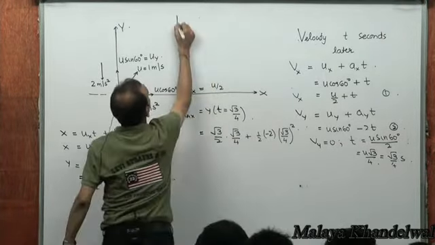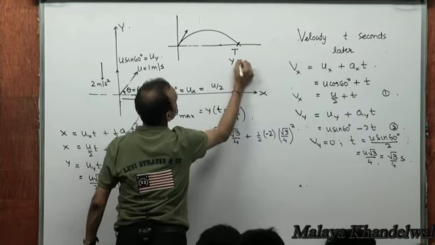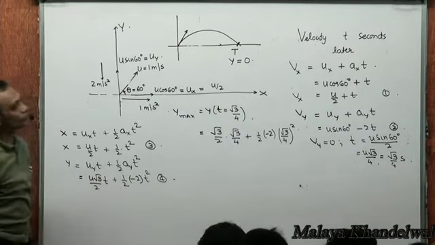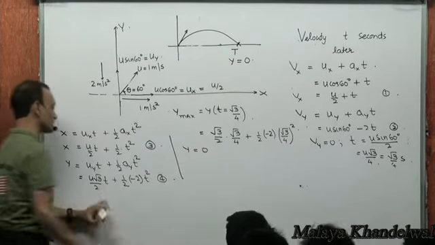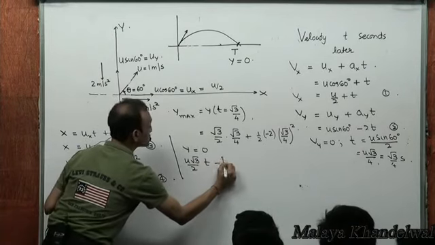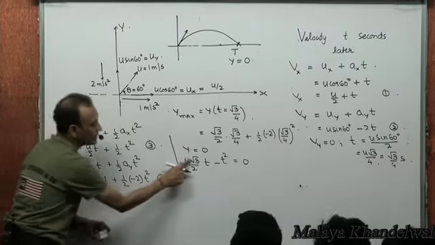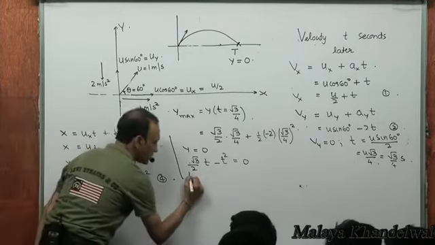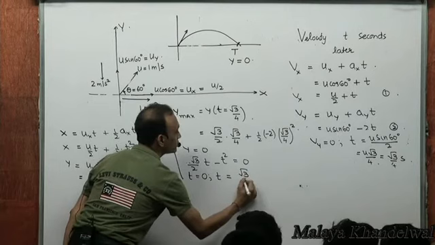That means the particle, when it was launched, takes up a trajectory, and at some instant of time, capital T, y will again become 0. Right? So if you plug in y equal to 0 and solve for t, you get u root 3 by 2 into t minus t squared equal to 0. U root 3 by 2 minus t squared equal to 0, u is 1. It gives me two values of time. One is t equal to 0, the other one is t equal to root 3 by 2 seconds.